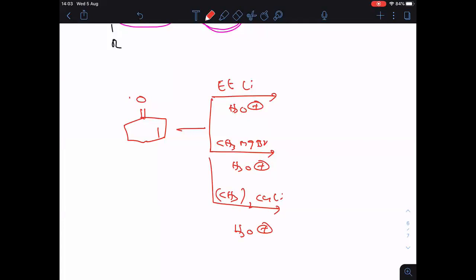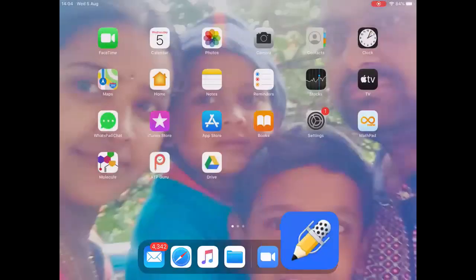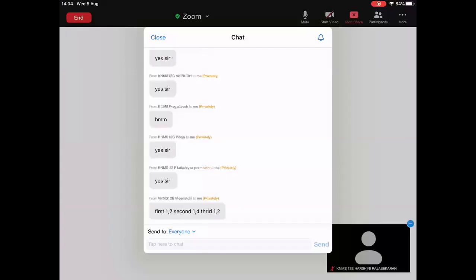Come on, tell me. In first one, whether 1,2 is major or 1,4. In second one also. In third one also. Come on, tell me. In first one, 1,2 is major. Second one, 1,4. And third one is 1,2.